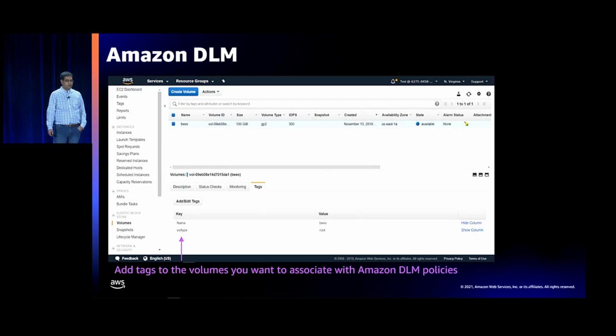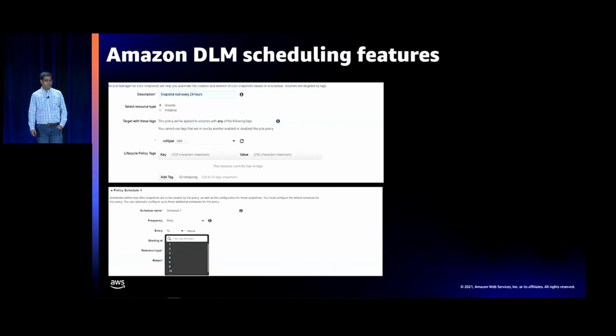Here's what it looks like in the DLM console. You select the volumes, add the tags to the volume that you want to associate with the DLM policy. And then in the scheduling features, a bunch of capabilities. It first asks you, do you want to target an instance or volume policy? The instance policy is where you get the multi-volume crash consistent snapshots.